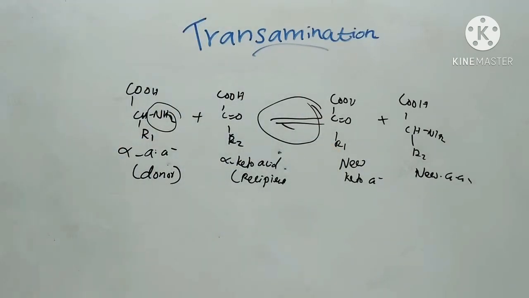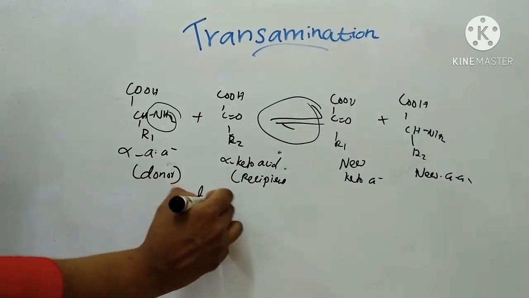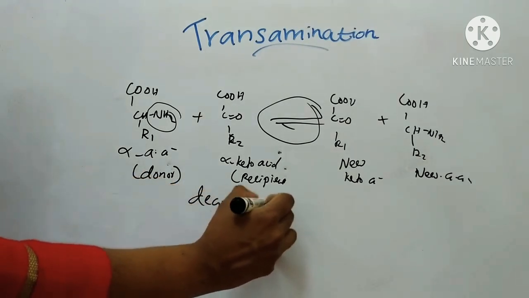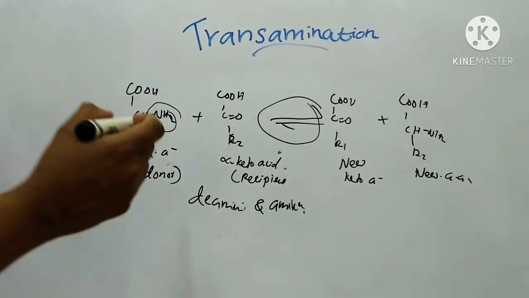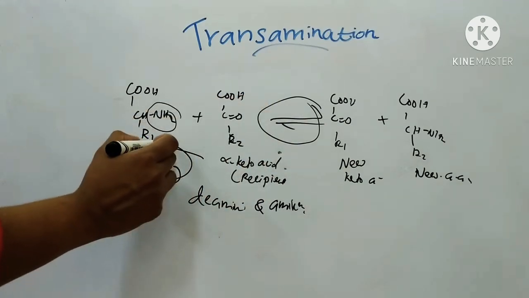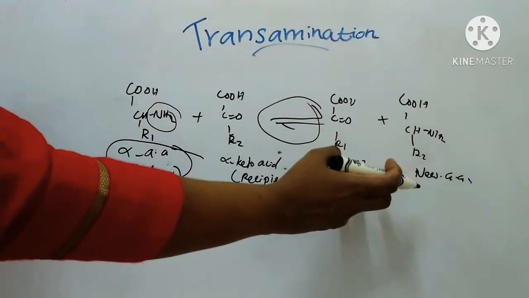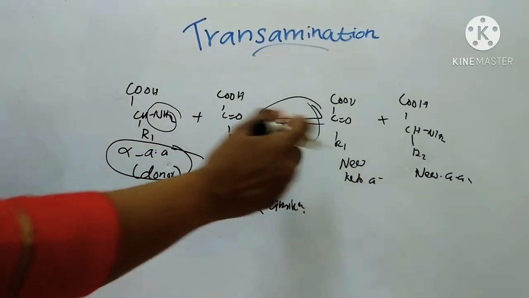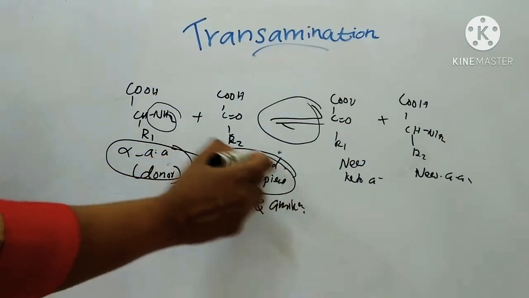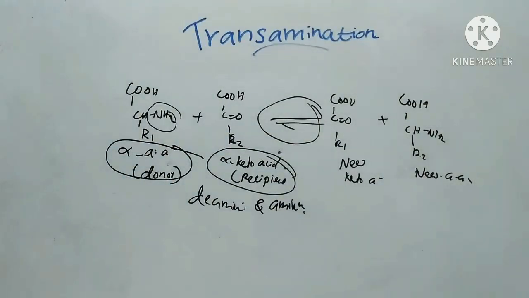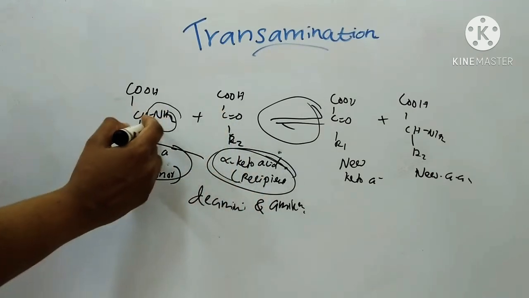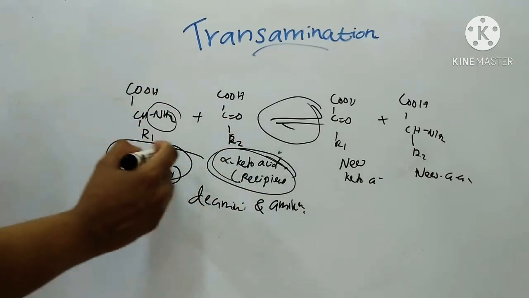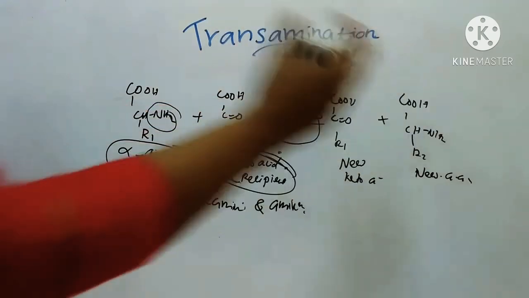It is a process of combined deamination and amination. That is transamination. This donor amino acid becomes a new keto acid, and the recipient alpha keto acid becomes a new amino acid by receiving the NH2 group from the alpha amino acid.